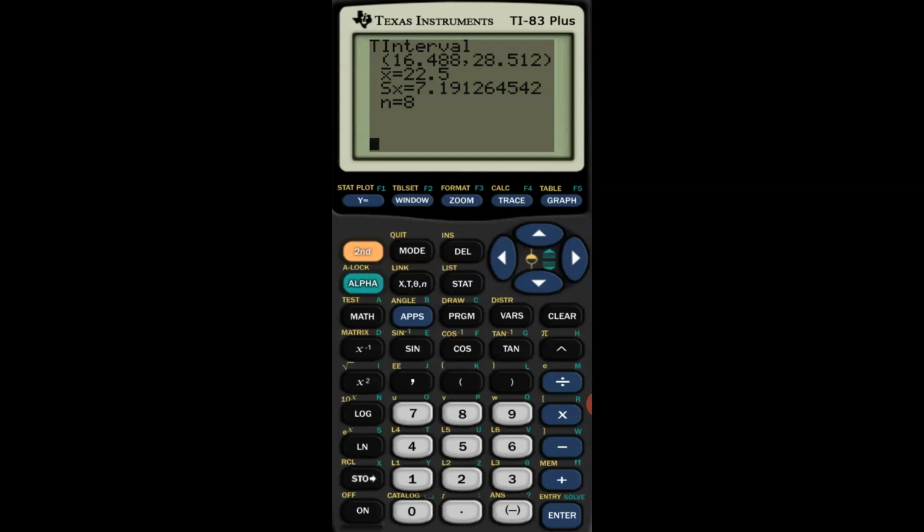To interpret, you would say that the confidence interval from blank to blank, we are 95% confident that the interval from 16.49 to 28.51 milligrams per 100 grams captures the true mean amount of vitamin C in this production run.